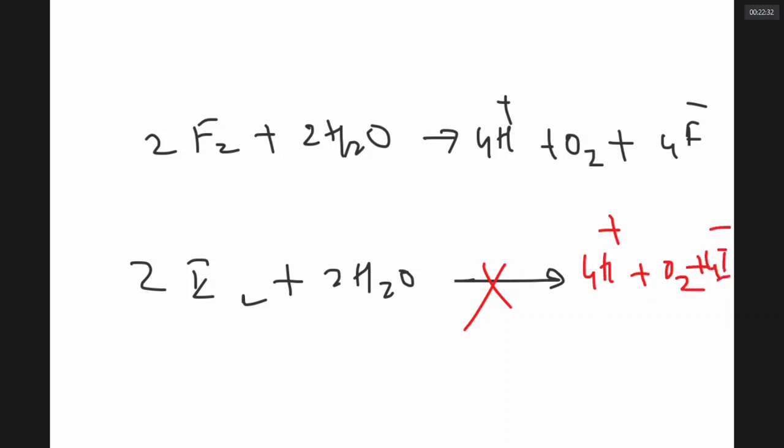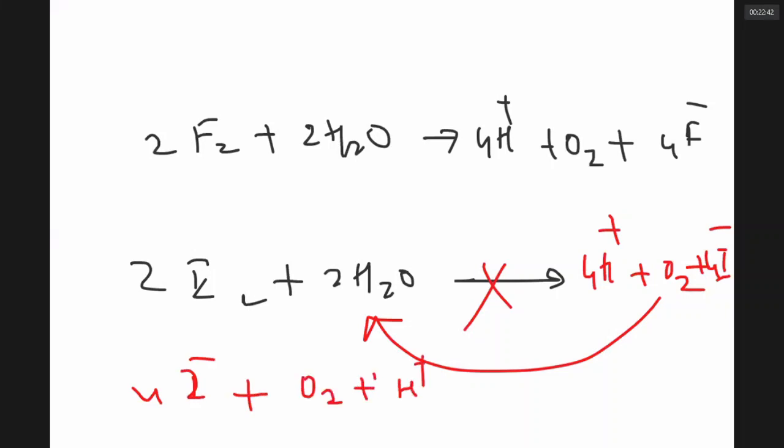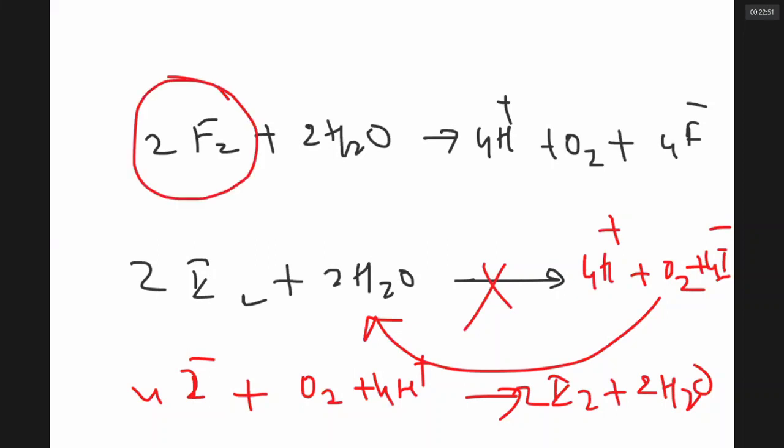Impossible. Instead, this reaction can happen in the reverse direction. It means iodide ions can lose electrons if I am adding oxygen and H plus ions to give you iodine and water. Kindly notice, sir, fluorine is the most powerful oxidizing agent.